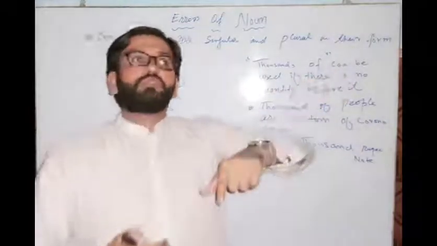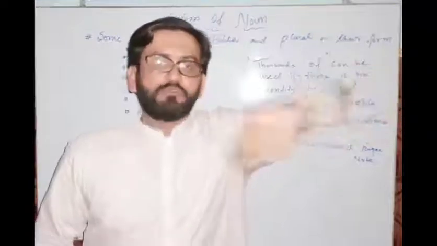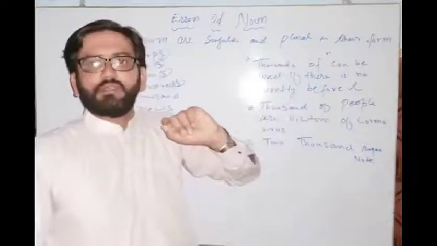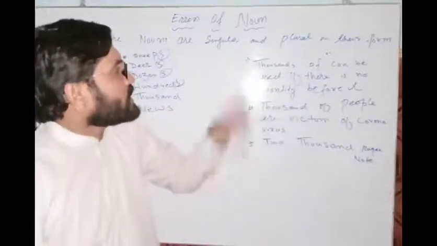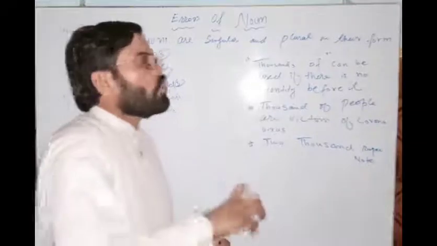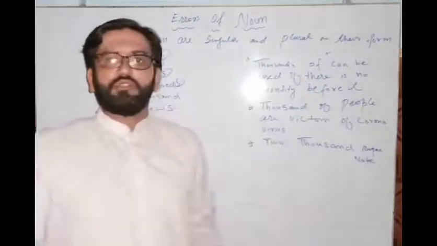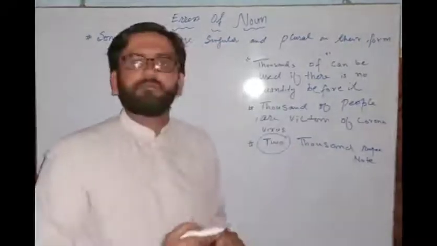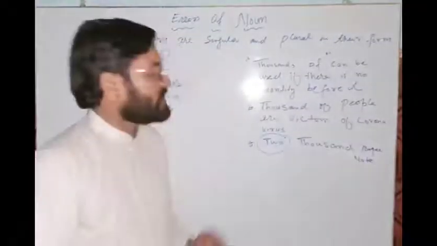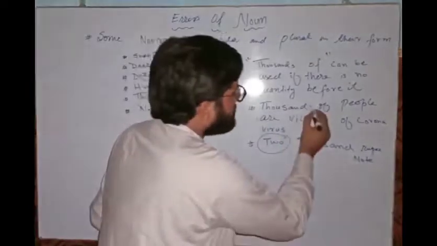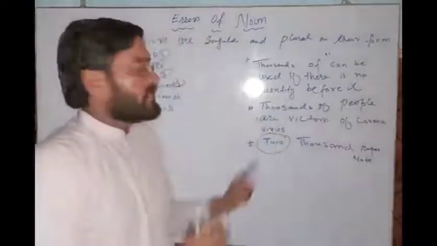If we put thousands of, we have to use s. And thousands of can be used when there is no quantity before it. For example, here there is a quantity. Right? This is a quantity. So with thousands, we have to put s here.